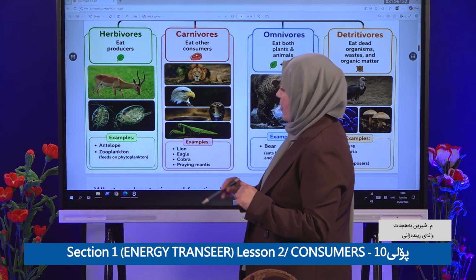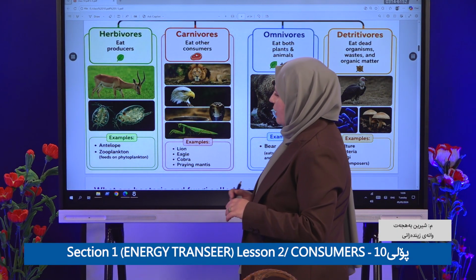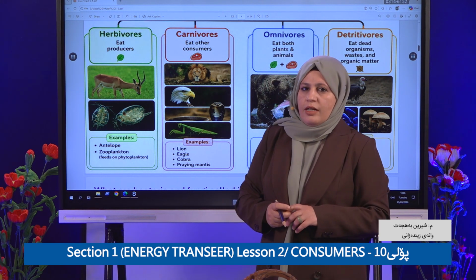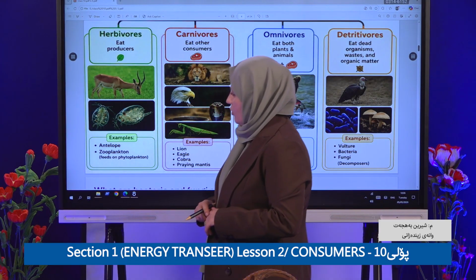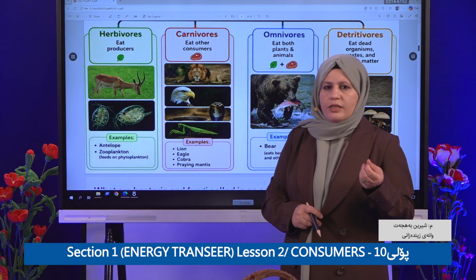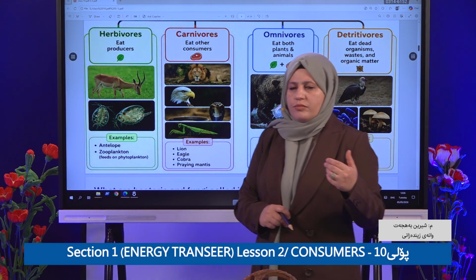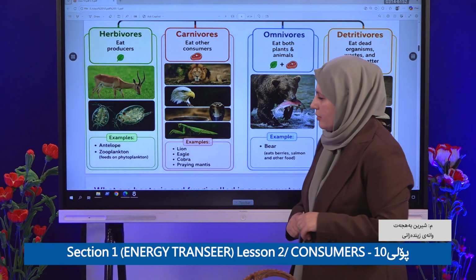Herbivores. And another, zooplankton, which feed on phytoplankton. Okay. This is the protist, which only eats what? Phytoplankton is a type of protist. Okay. It includes or is related to plant. Okay.